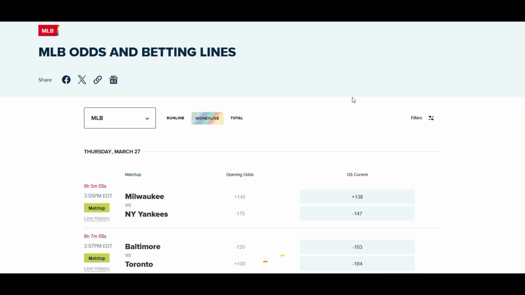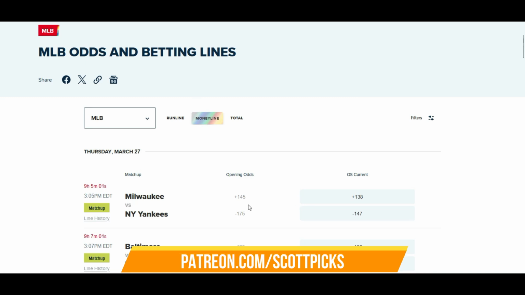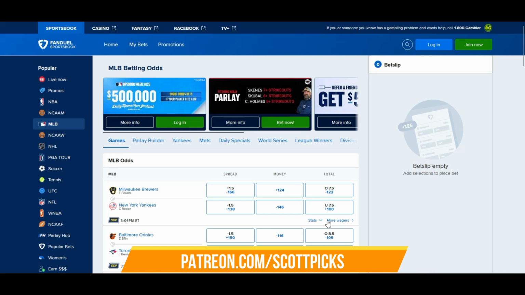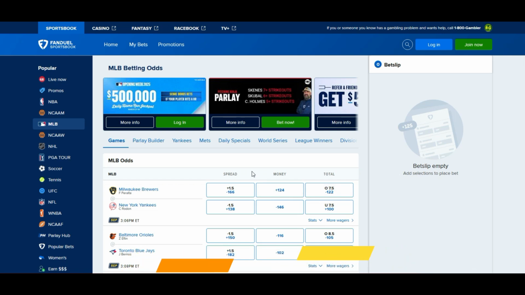But first, we're gonna go over, well, these are the opening odds on your left. Current odds are on your right. Now, notice the current odds on your right: plus 138, minus 147. This is what I was talking about. See, it's sporadic, basically. Plus 124 now, minus 146 now, depending on the sportsbook you go with. Even DraftKings is somewhat in the middle of that right now, but it's all gonna pretty much come together as the odds approach game time.